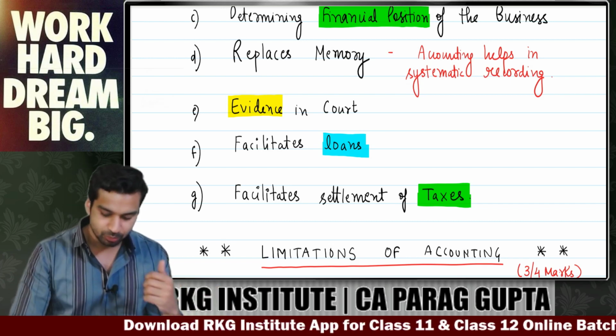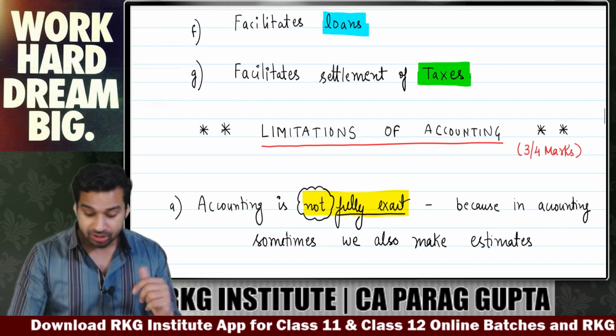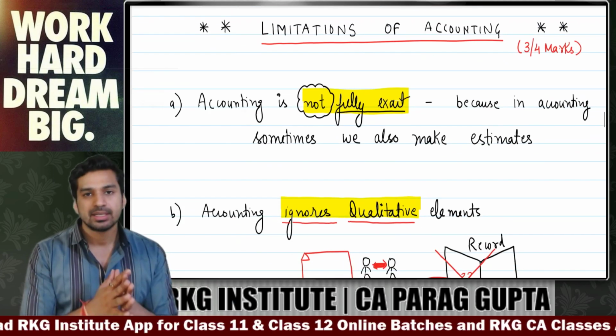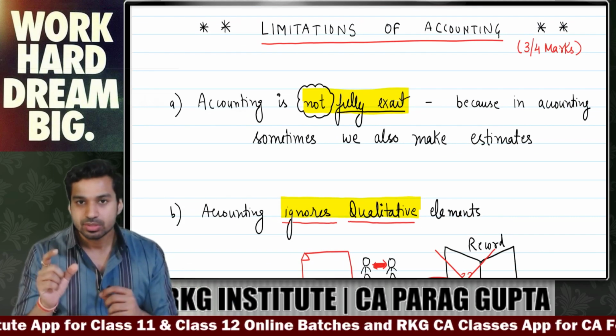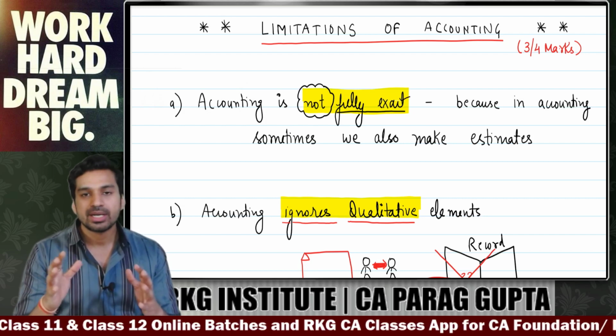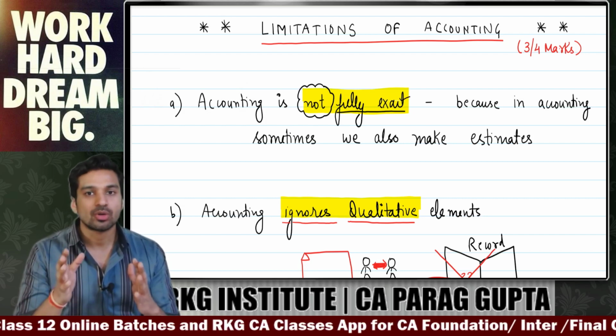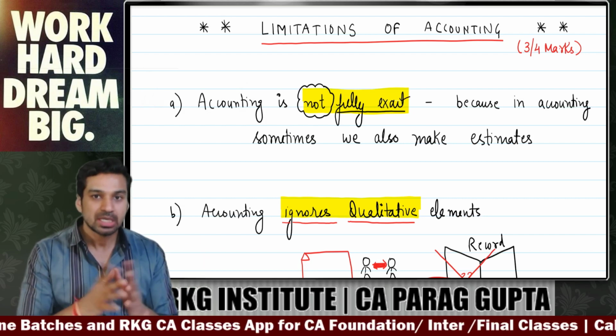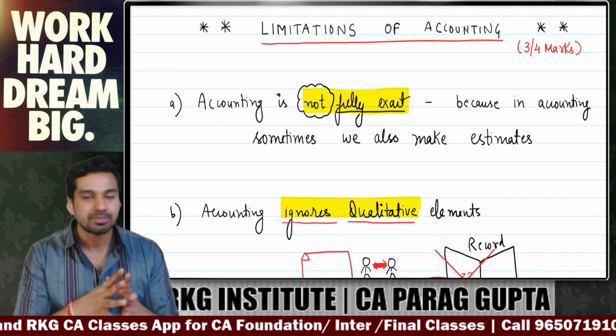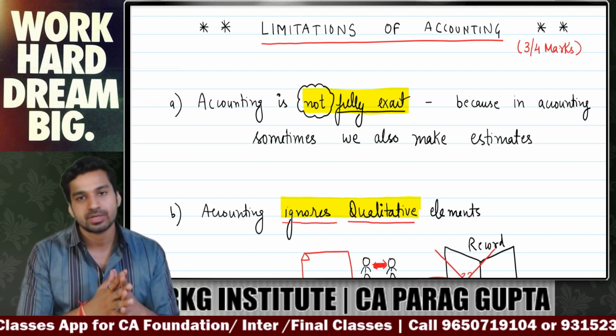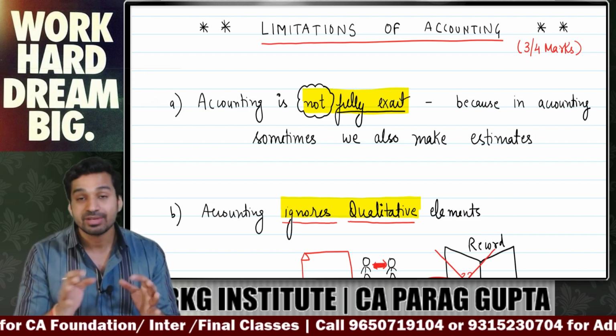Now similarly, one more question can come. What are the limitations of accounting? Obviously, nothing is perfect. Same goes with accounting. If it has advantages, then it also has its limitations. So limitations are important for exam perspective, and you must know the limitations of accounting. 2-3 limitations are very, very important.